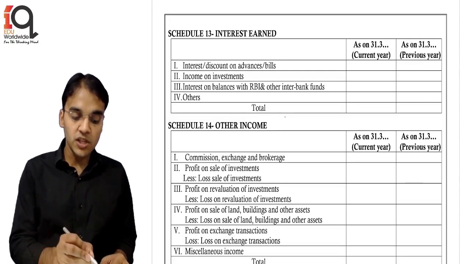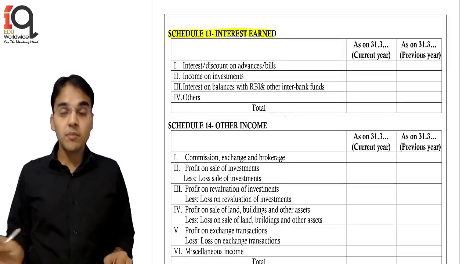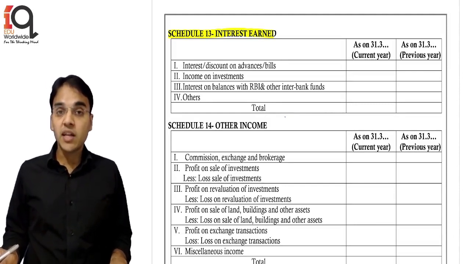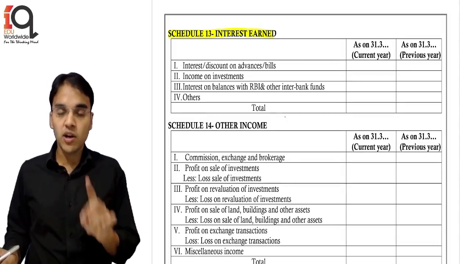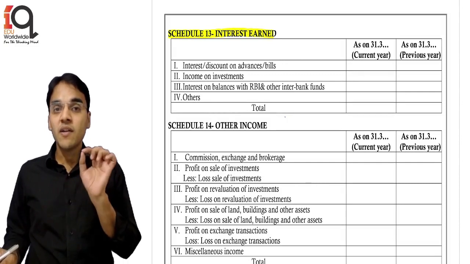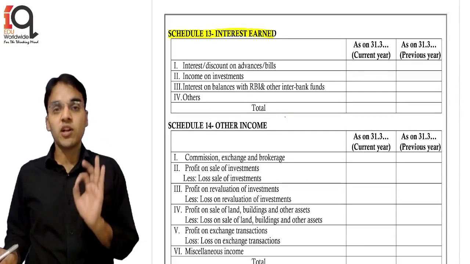So first one was schedule number 13, interest earned. Even though student will be doing questions later on after this video of the P&L account, in that case you will be mentioning schedule 13 for interest earned, 14 for other income, 15 for interest expended, 16 for operating expenses, because these are fixed schedule numbers, these are not note numbers. So it will be 13, 14, 15, 16.